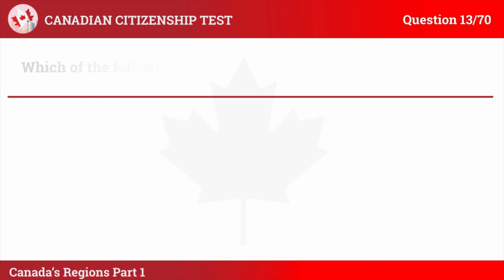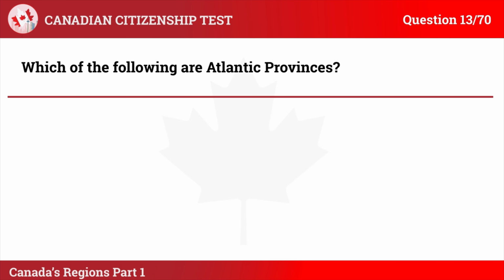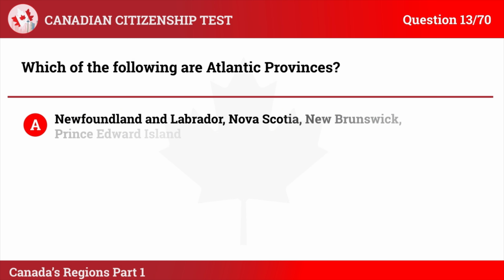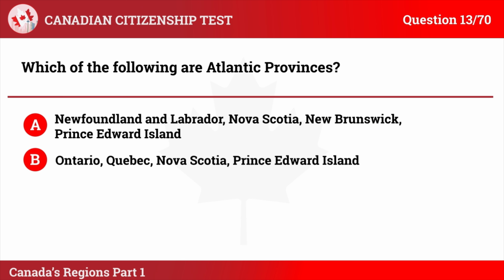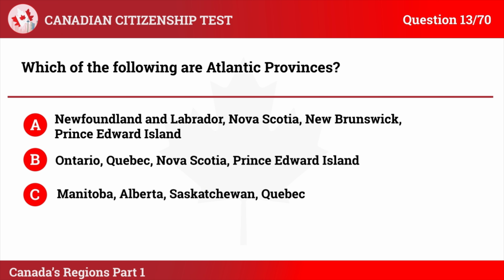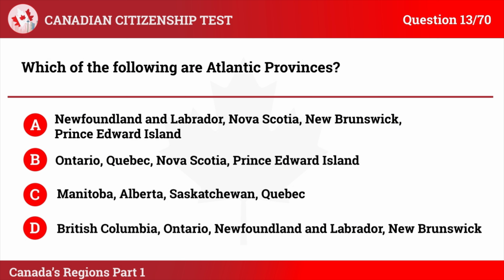Question 13. Which of the following are Atlantic provinces? A. Newfoundland and Labrador, Nova Scotia, New Brunswick, Prince Edward Island. B. Ontario, Quebec, Nova Scotia, Prince Edward Island. C. Manitoba, Alberta, Saskatchewan, Quebec. D. British Columbia, Ontario, Newfoundland and Labrador, New Brunswick.